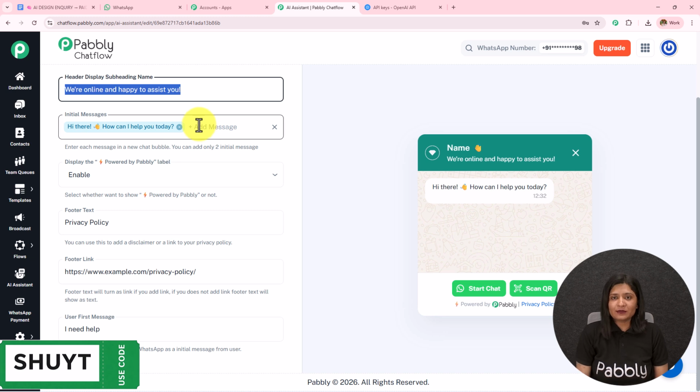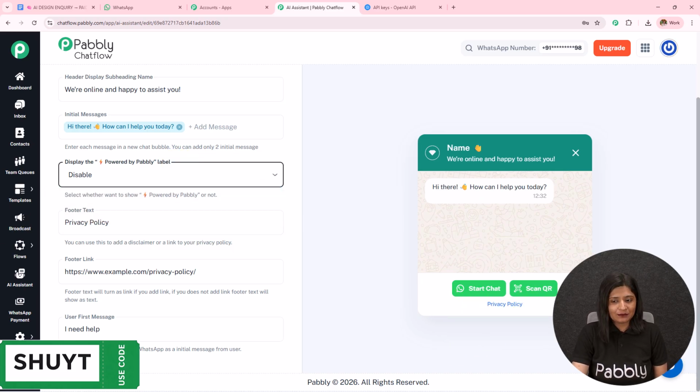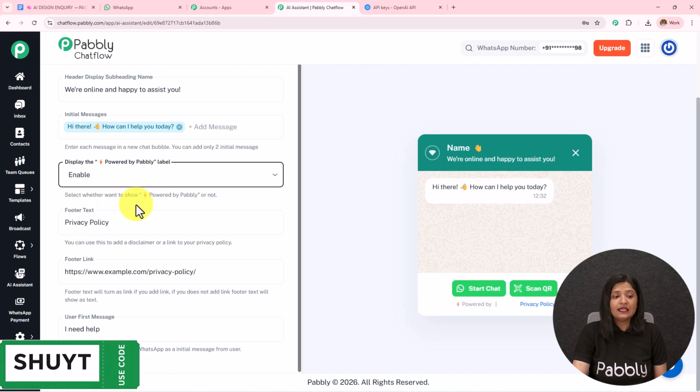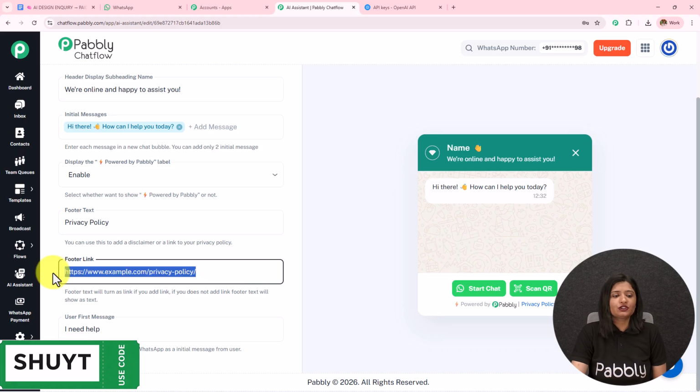You can add 2 initial messages using which your AI agent is going to reply to the users. Then we have this display by powered by Pabbly. I have kept it enabled. If you want, you can disable this and it will be removed from here. Then we have this footer text where I have added privacy policy. You can enter according to your choice and preference, and then in the footer link I have added the link